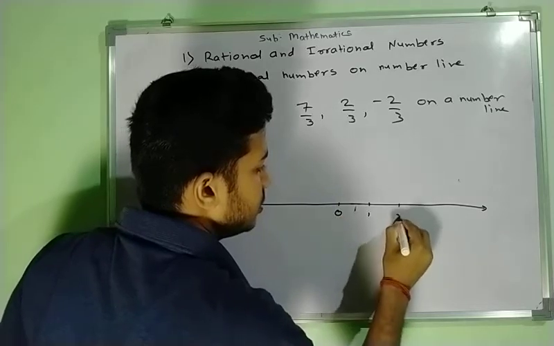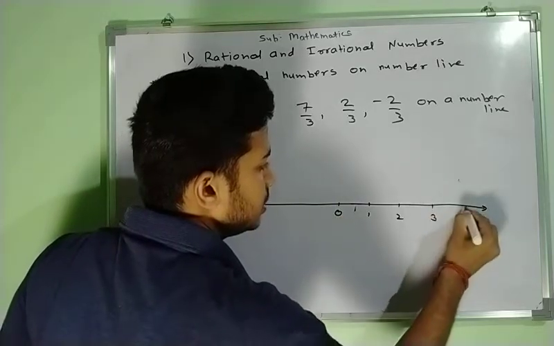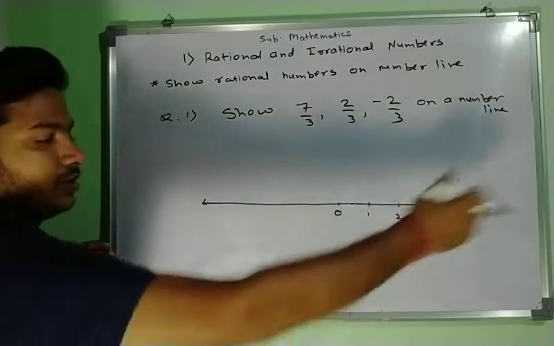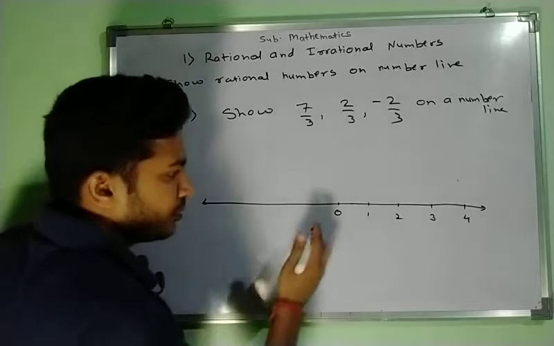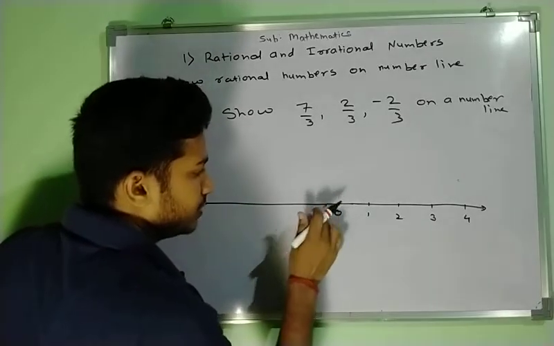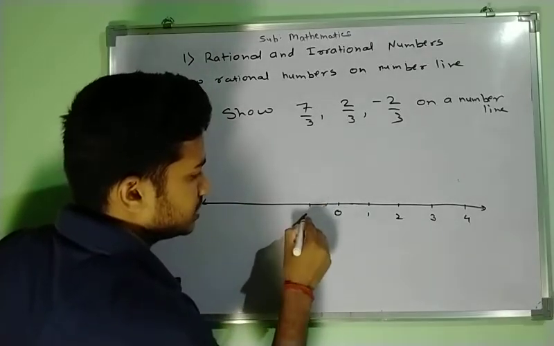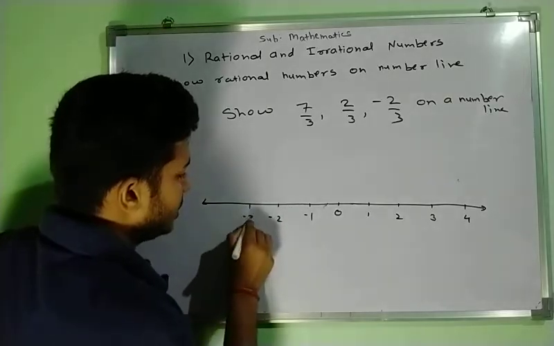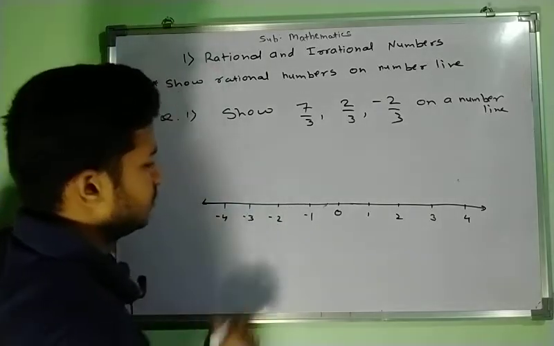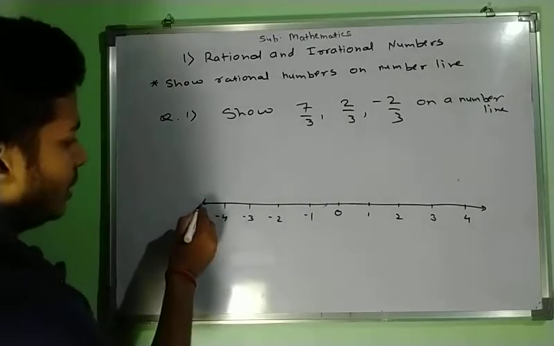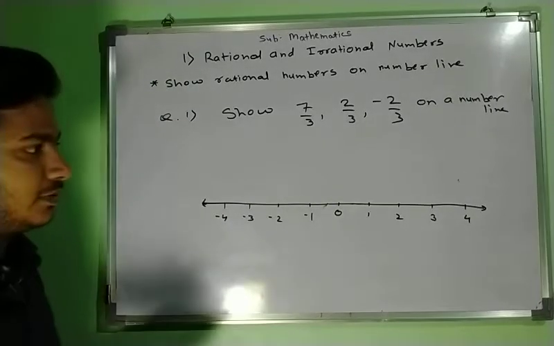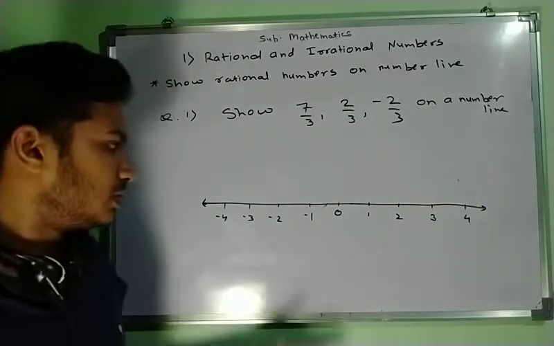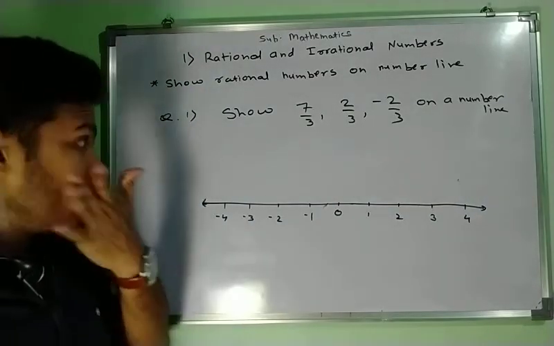1, 2, 3, 4. On the right hand side we have all positive numbers, and on the left hand side we have all negative numbers at the same distance. Minus 1, minus 2, minus 3, minus 4. And that line goes to infinity. I have written only minus 4 and 4. Okay, now look at the question.